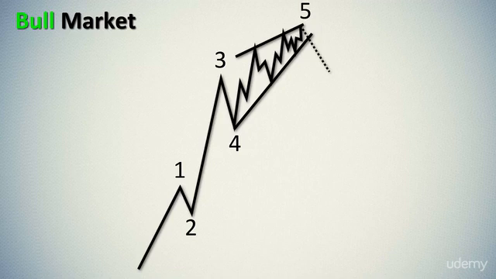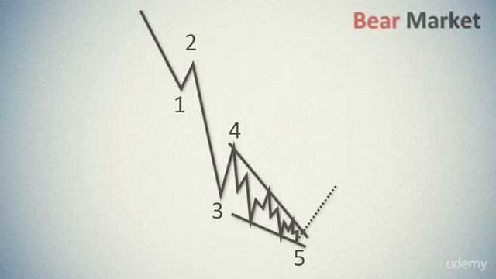As you can see, these triangles take the shape of a wedge. The wedge is determined by the two converging lines. Each wave of a lower degree of the wedge is divided into three parts, as we observe it in the correction. The wedge going up is the announcement of the bear market. Again, the wedge going down is a prelude to the future dominance of the bulls in the market.